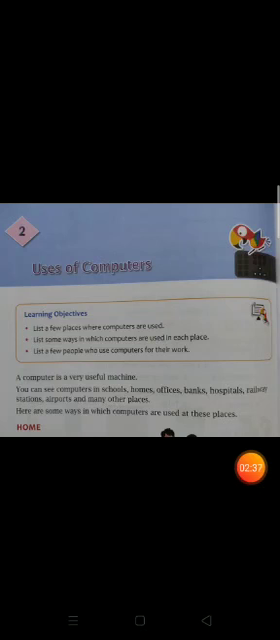Similarly, when we move forward in this chapter, we will learn about various places and people using computers for different purposes. As you all know, computer is a very smart machine. It saves our time, it saves our money, it saves our effort in doing any task of work. So that's why we can see computers being used at many places and by many people.